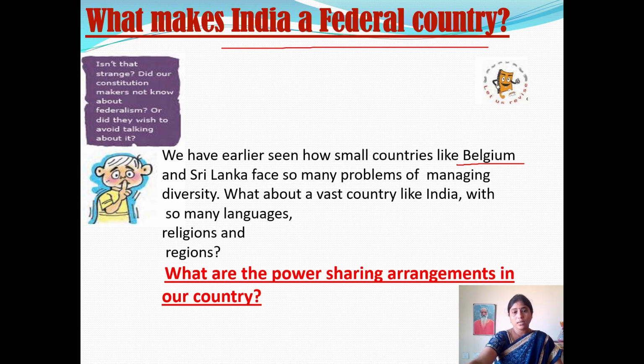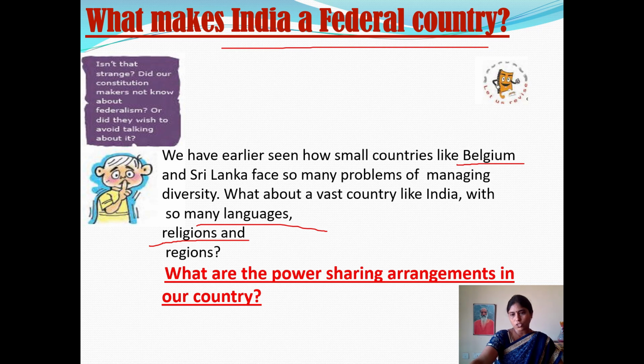You see, in our country, how many languages are there? Among them, how many are identified as official languages of India? Nearly 1500 plus languages are used by our Indian people, including tribal languages. Many religions are there, a number of times we discussed in our class.